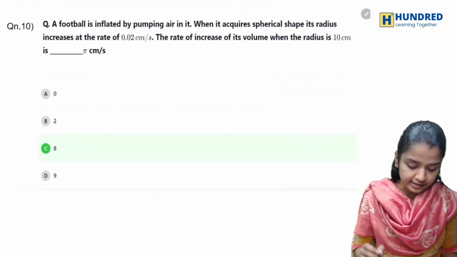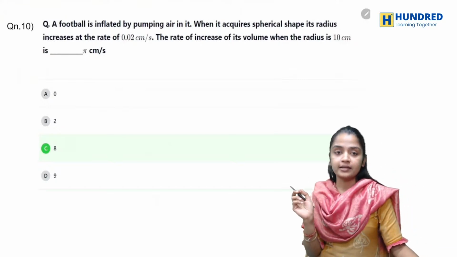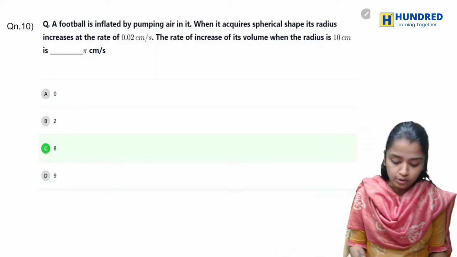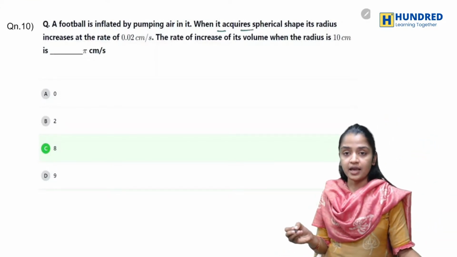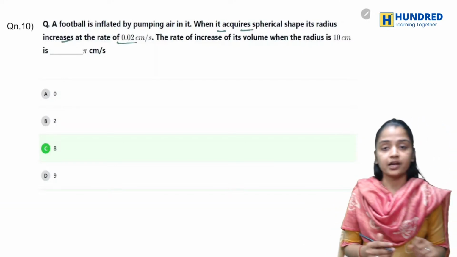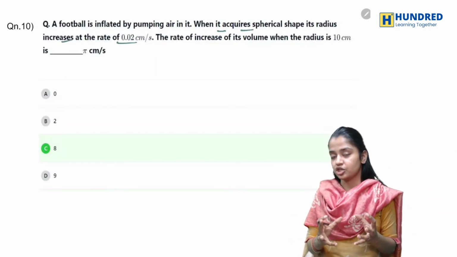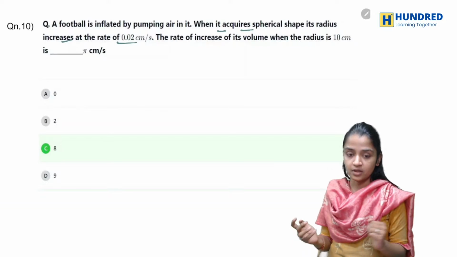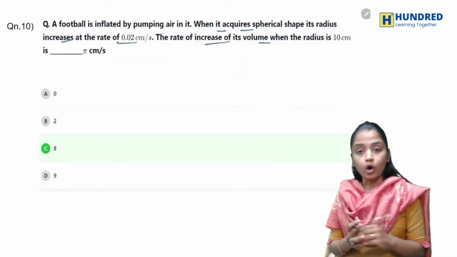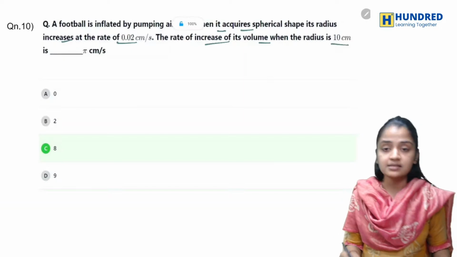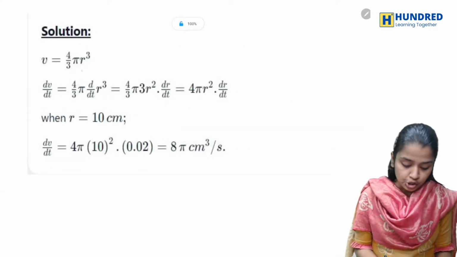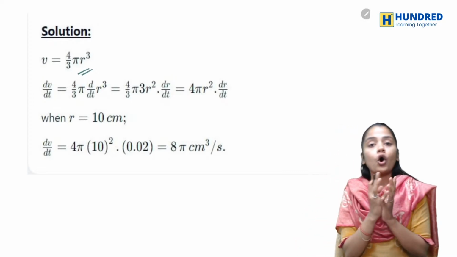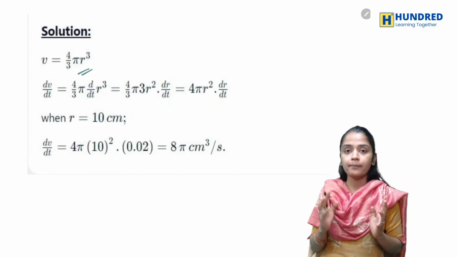Now let's go to the next one. A football is inflated by pumping air into it. Now, when it acquires a spherical shape, its radius increases at the rate of 0.02 centimeter per second. You know that a ball is in spherical shape and it has a radius. Now we have to find the rate of increase of volume when the radius is 10. Okay, now let's see. You know that a football is in the form of a sphere. So volume of a sphere is 4 by 3 pi r cube.